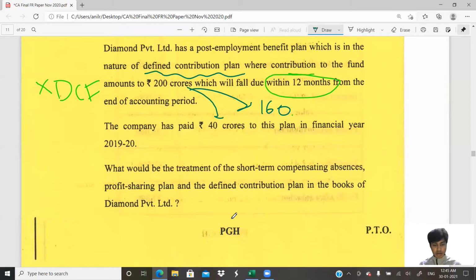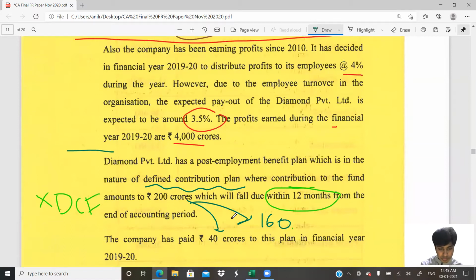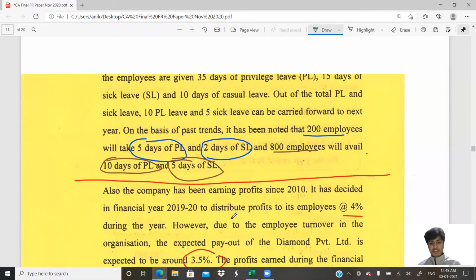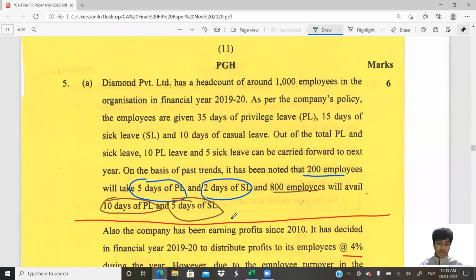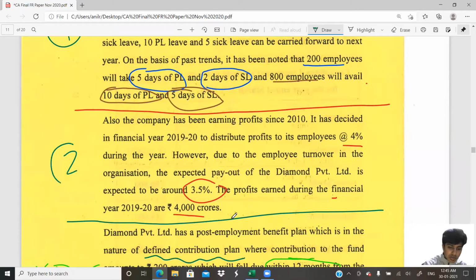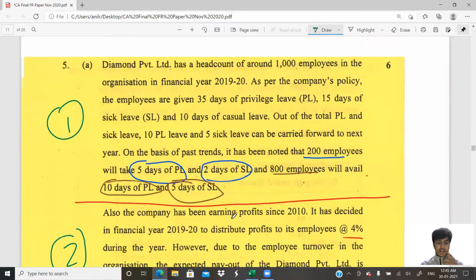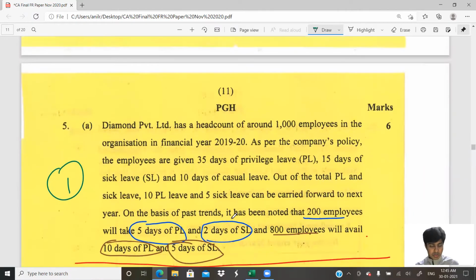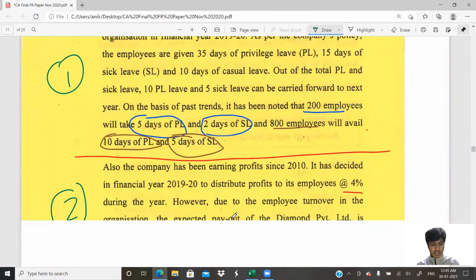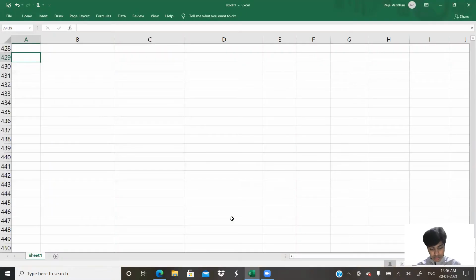That is part one. Profit sharing plan, that is part two. Defined contribution plan, that is part three. Oh, the question has three parts. The first part is with regard to this one. The second part is with regard to our profit sharing. The third part is with respect to our defined contribution plan. Very simple question. Ind AS 19, employee benefits. Come on, let me show the answer to you as to how it is to be presented.